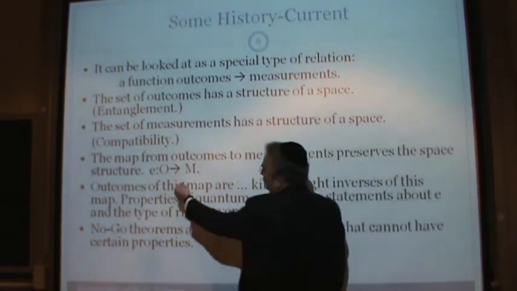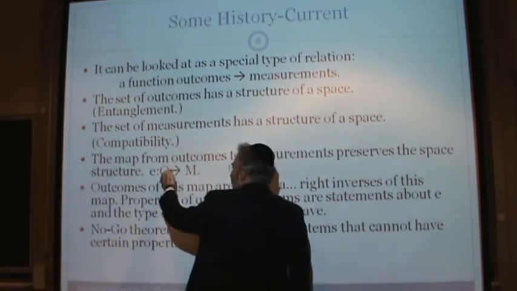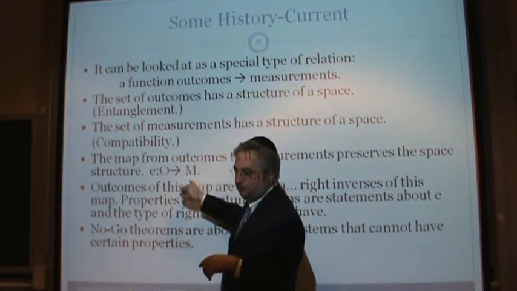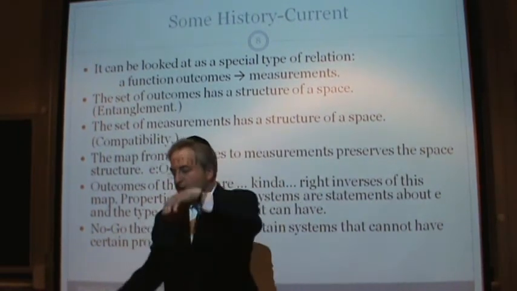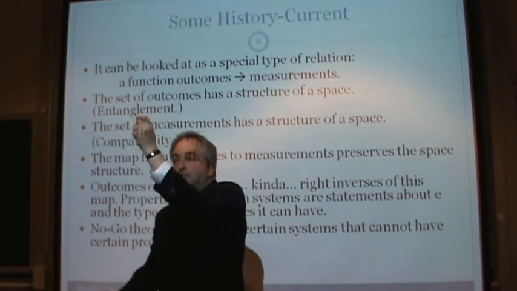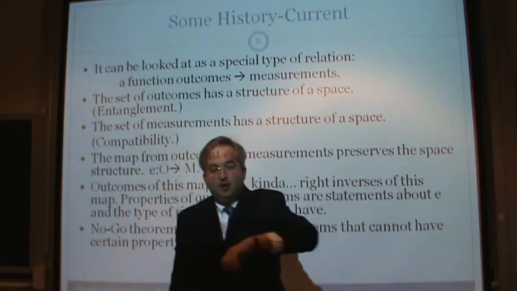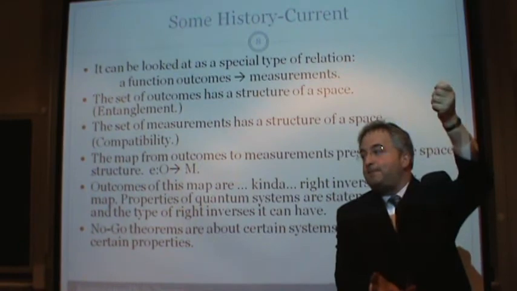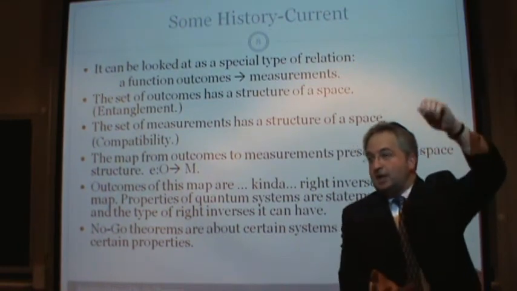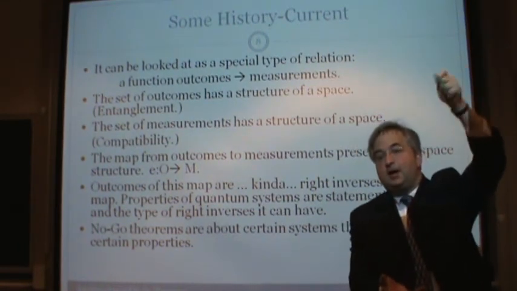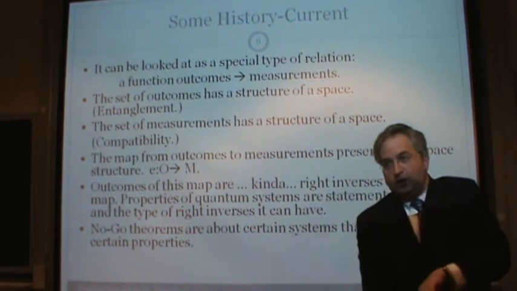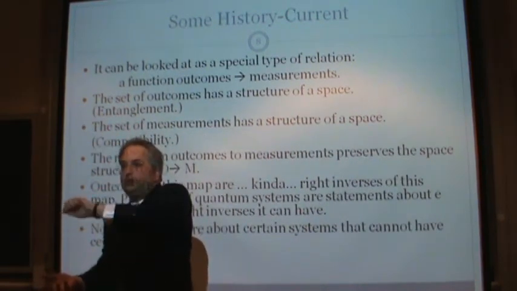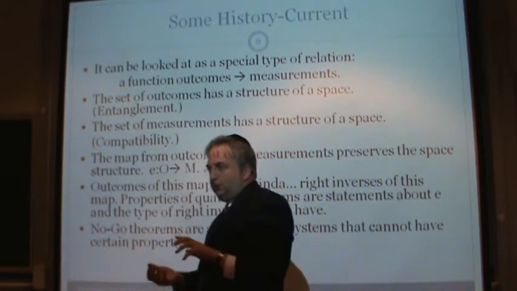So again, what you basically have is this map from outcomes, the possible outcomes, to the space of measurements. So here's your Geiger counter, and the Geiger counter beeped, the Geiger counter didn't beep. Here's your Stern-Gerlach thing where you check spin. It spins up, it spins down. So you have a map from spinning up, spinning down, down to the spin checker, and beeping yes, beeping no, down to your Geiger counter. That's the way to think of it.